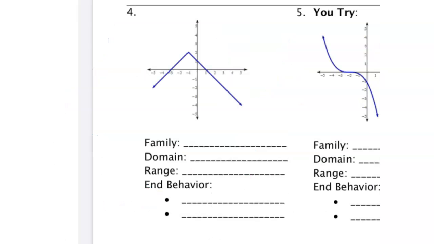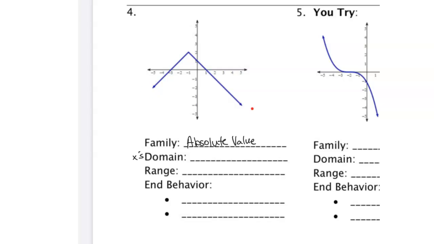All right, on to number 4. We have a graph, and that graph is V-shaped. Our V-shaped graphs belong to the absolute value function family. The domain here, again, deals with our x's. In this particular case, we're looking from left to right.